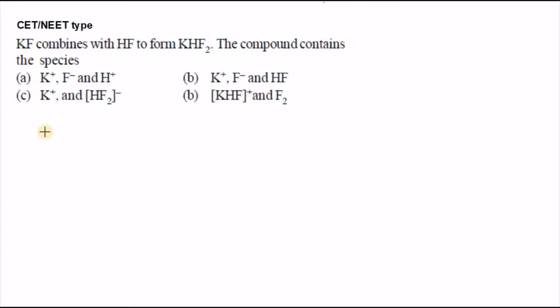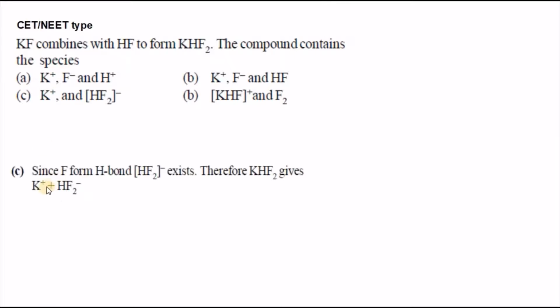See the next question. Potassium fluoride combines with HF to form KHF2. So the compound contains the following species. You can observe hydrogen bonding exists in HF2 minus. That's why KHF2 gives K plus and HF2 minus, indicating that option C is the right answer for this question.